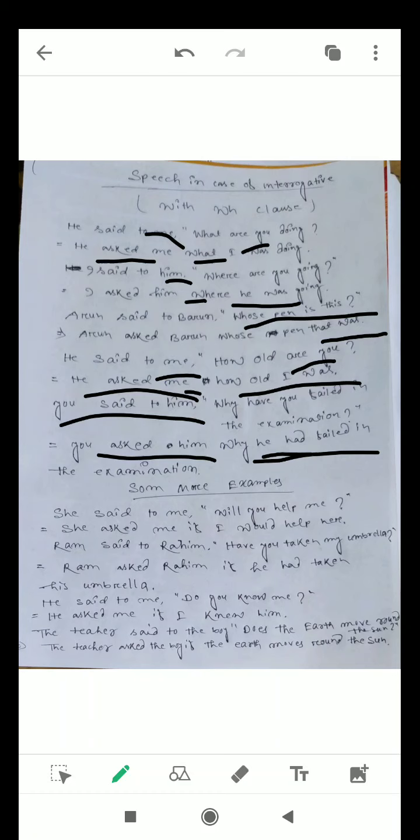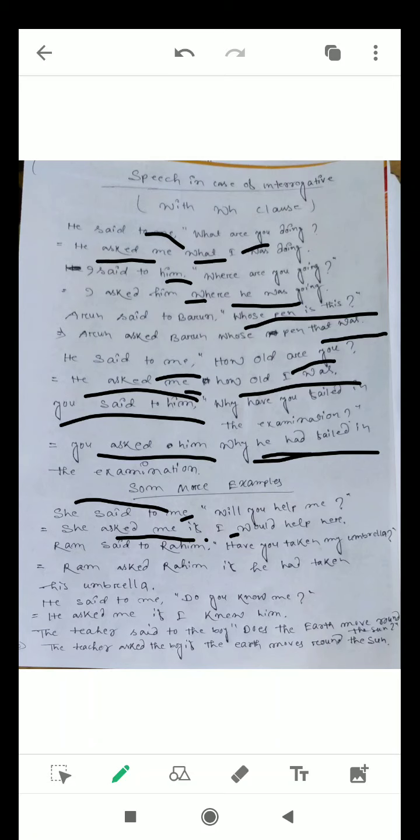Some more examples in case of interrogative, but here a little bit of difference is there. These interrogative sentences started with an auxiliary verb. She said to me, "Will you help me?" She asked me or she inquired of me if. Here there is a change. If I have put because the sentence started with auxiliary verb will. She asked me if I. You becomes I because of me. She asked me if I would help her. Because of past indefinite, will becomes would.